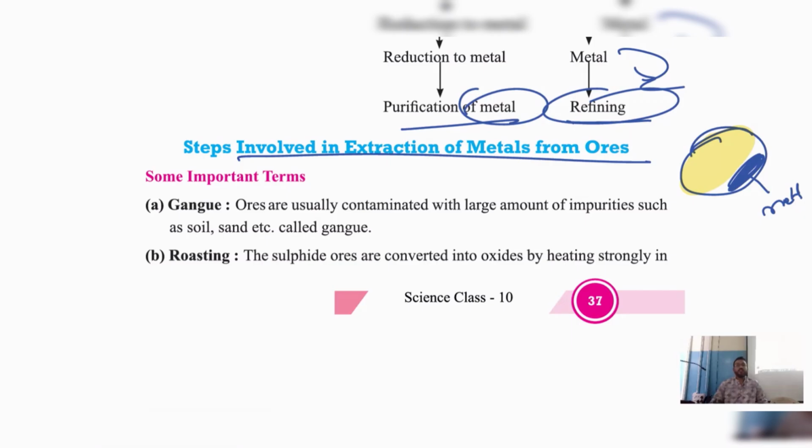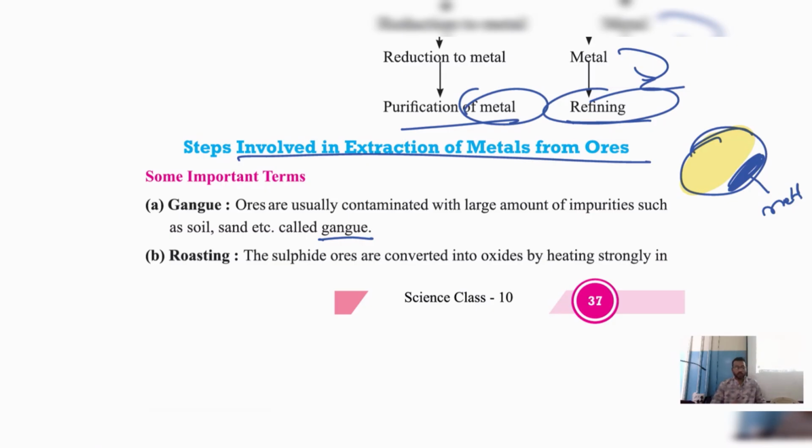If in any mineral a large amount of impurity is present, usually in the form of soil or sand, which is not useful at all, such a substance is known as gangue.